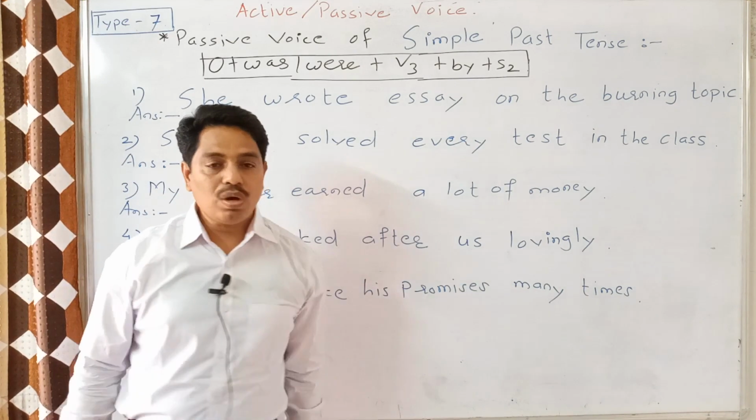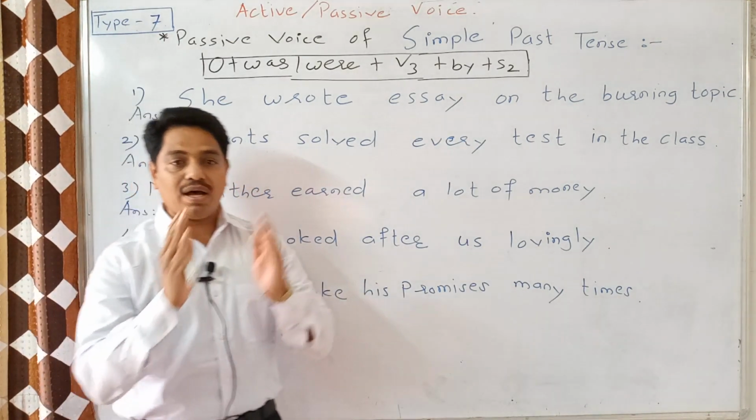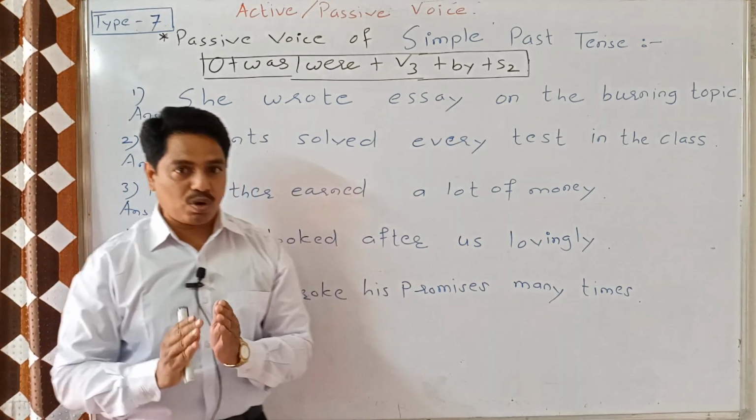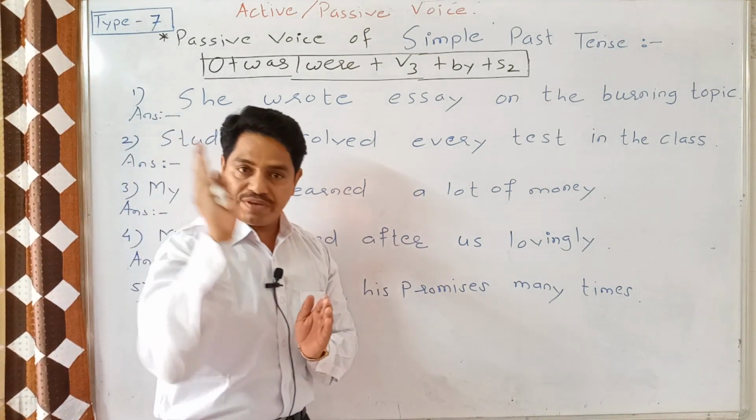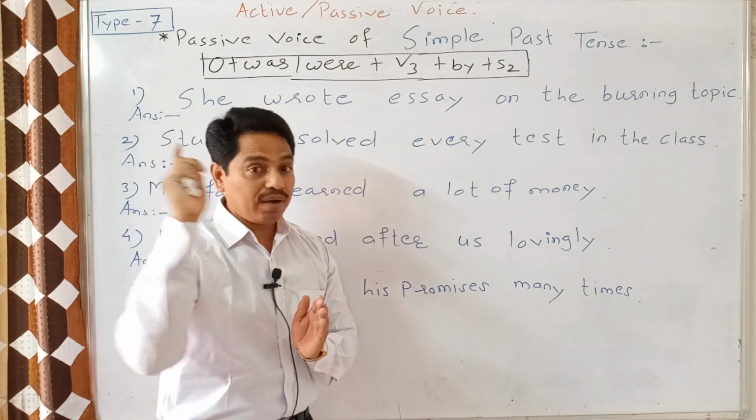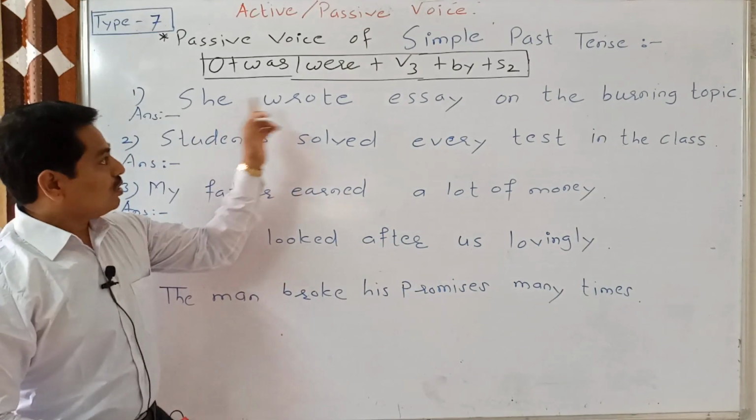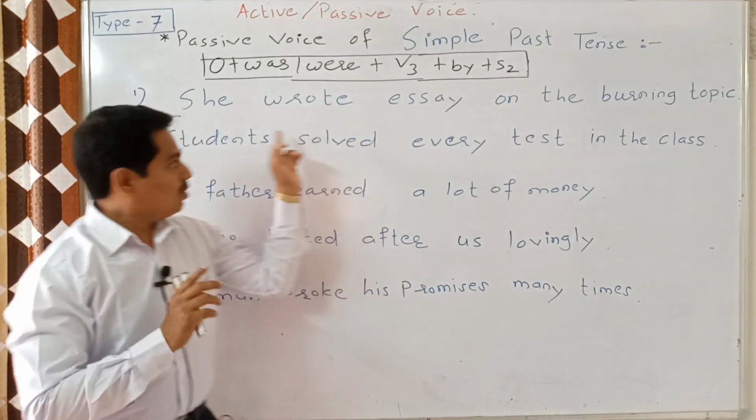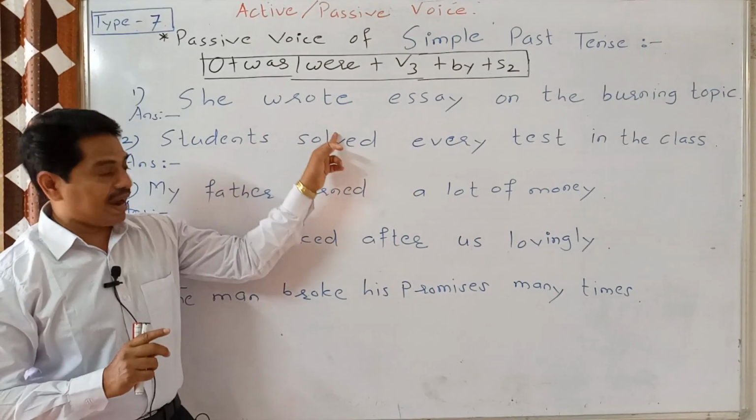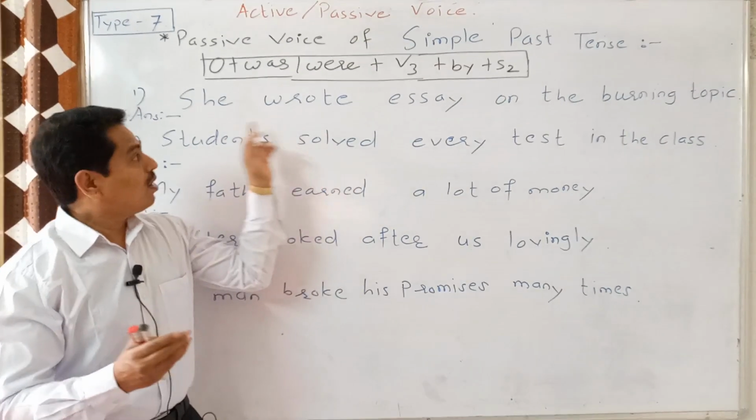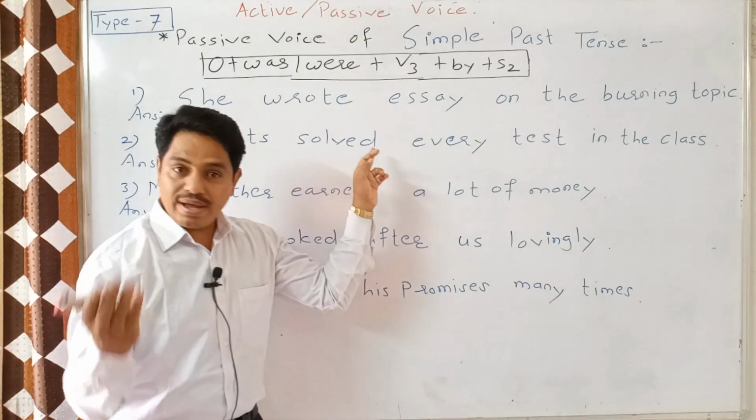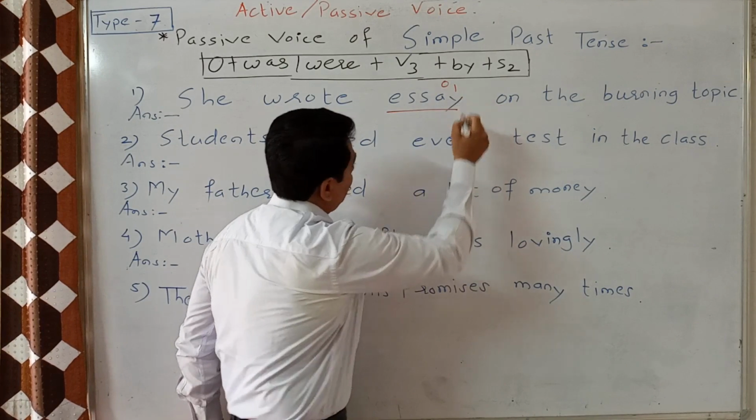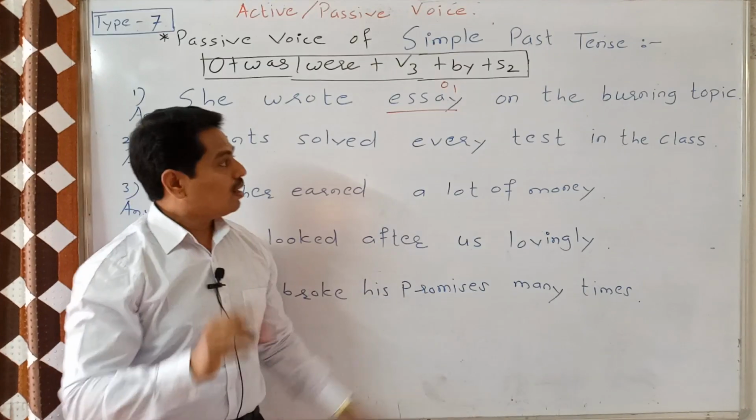I would like to tell you how to identify the object. To identify the object, it is a must for us to ask the question either with what or whom to the verb. Here, she wrote essay. What did she write? She wrote essay. So we got essay. This is object, and we call it object number 1.